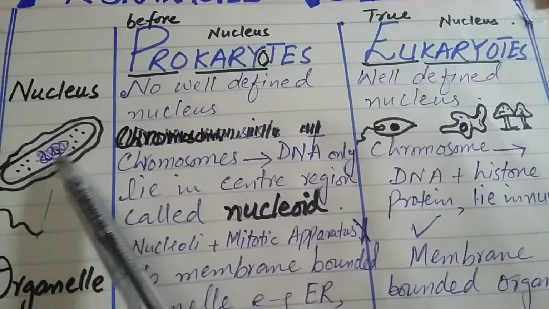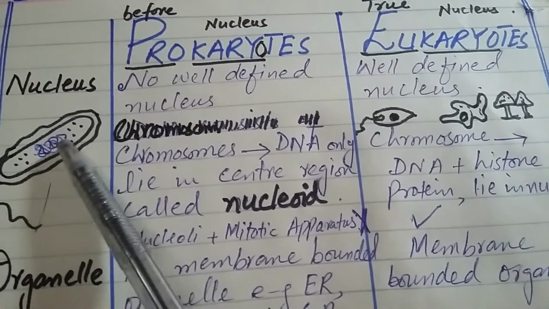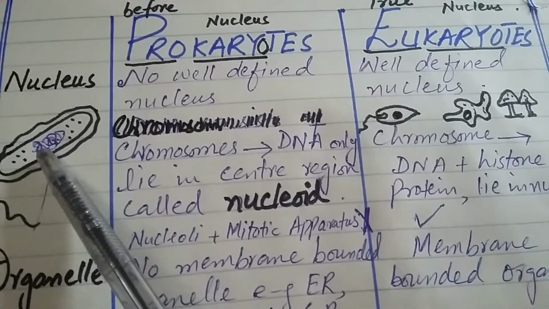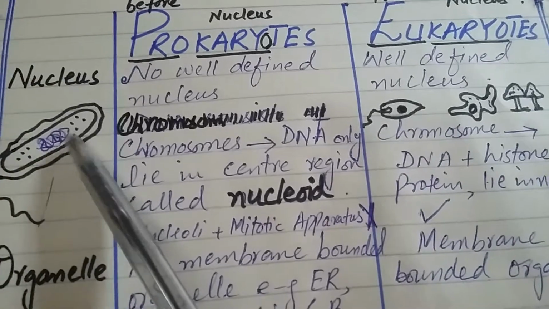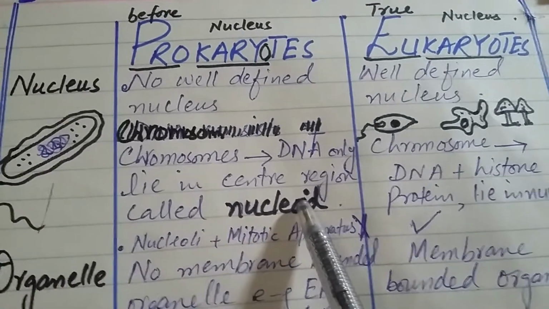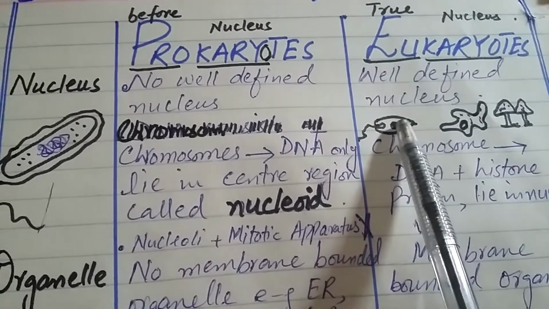Now here we have drawn a diagram of bacteria. Here you can see the genetic material lies in the center of the cell. In this region there is no proper nucleus. The chromosome which lies in the center, this region is known as the nucleoid, right? While in eukaryotes, the genetic material lies in the nucleus, right?